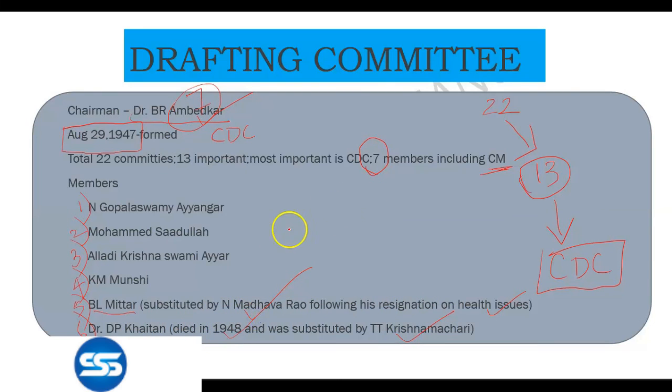So you got it, no? It's not a total of 9 members. It's a total of 8 members only, including the chairman. The other members are N. Gopalaswamy Iyengar, Muhammad Sadullah, Alladi Krishnaswamy Iyer, K.M. Munshi, B.L. Mitter, and Dr. D.P. Khaitan. B.L. Mitter was substituted by N. Madhava Rao, and D.P. Khaitan was substituted by Krishnamachari. B.L. Mitter resigned due to health issues, and D.P. Khaitan died in 1948. So this is the information regarding the Constitution Drafting Committee.